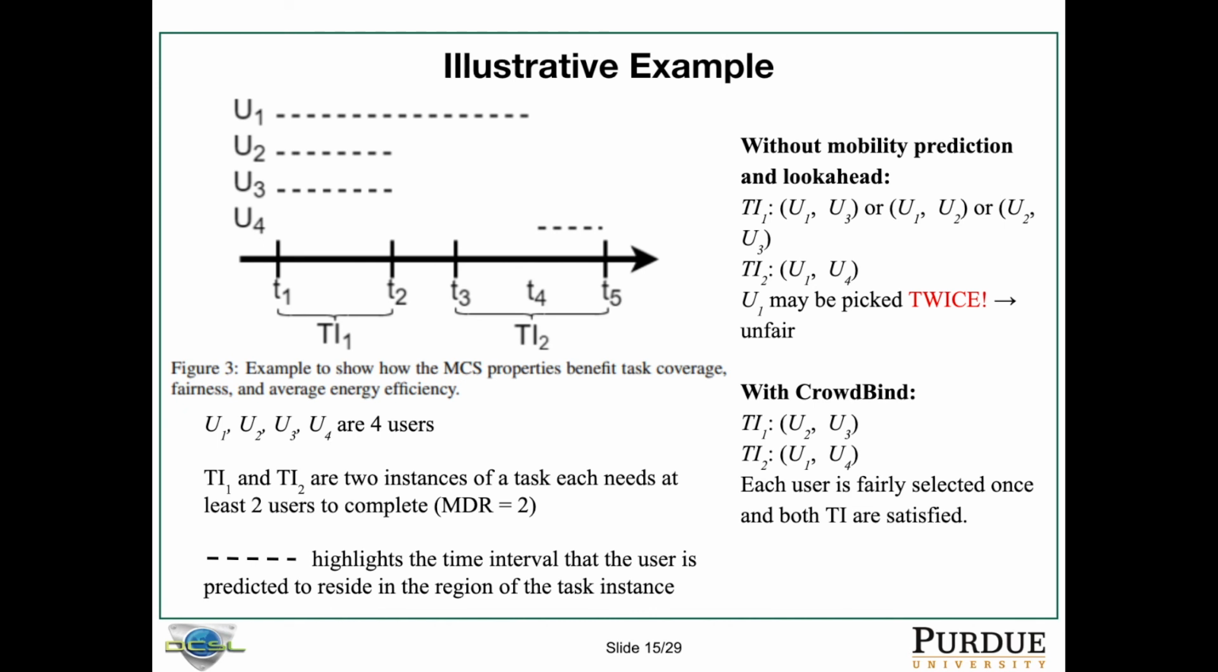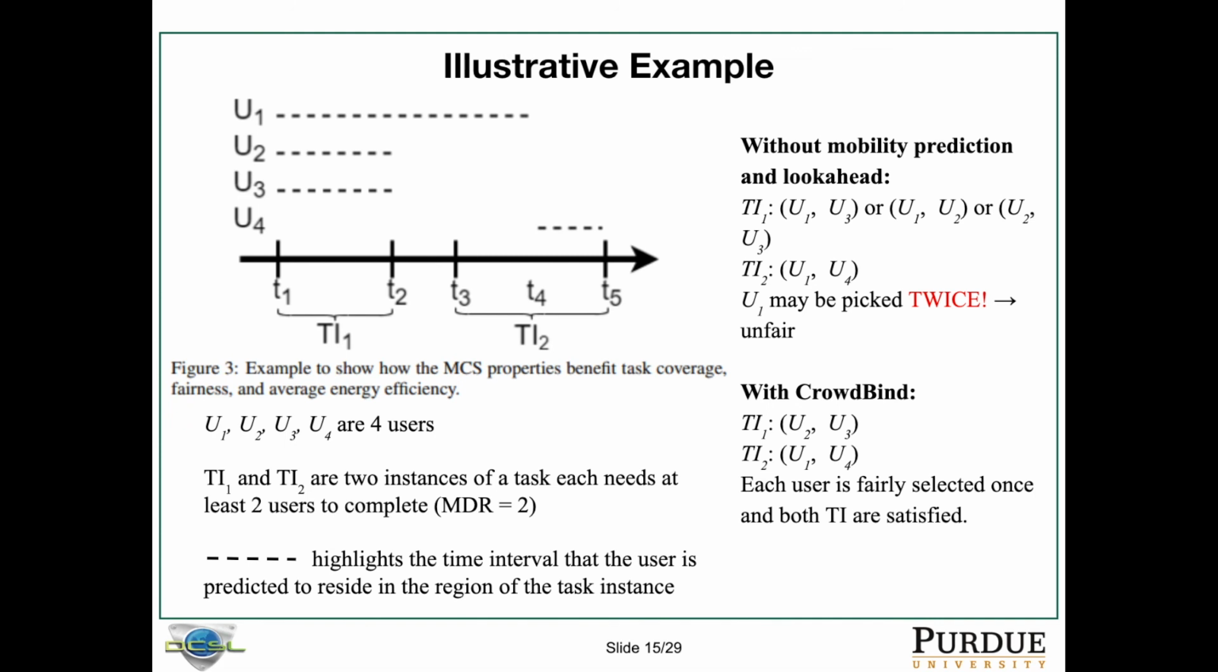Without mobility prediction and look ahead, what could happen is task instance 1 finds that users 1, 2, 3 are available, and randomly chooses 2 of them, and task instance 2 finds user 1 is available and user 4 is available as well, so it will choose users 1 and 4. Then user 1 may be picked twice, because task instance 1 may choose user 1 or not. But with CrowdBind, we have mobility prediction and look ahead. We can deterministically reserve user 1 for task instance 2 because we know task instance 2 is in the look-ahead window, and we predict users 1 and 4 will be in the region of task instance 2.